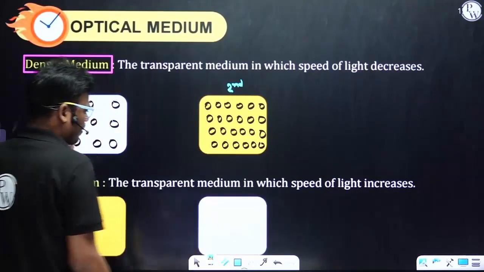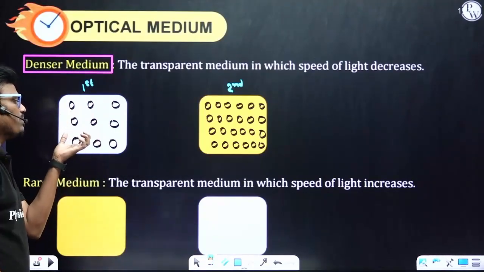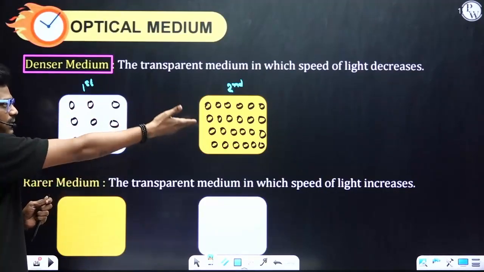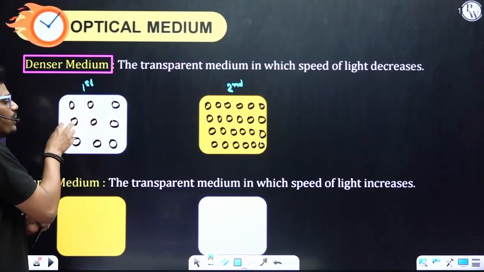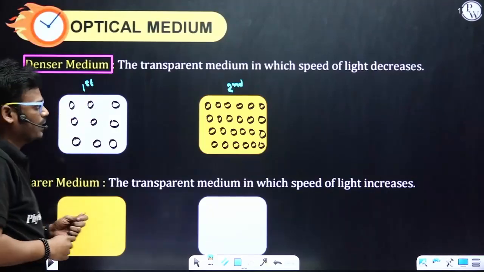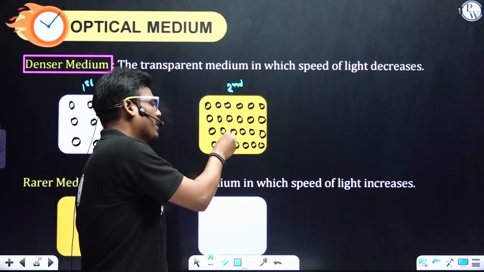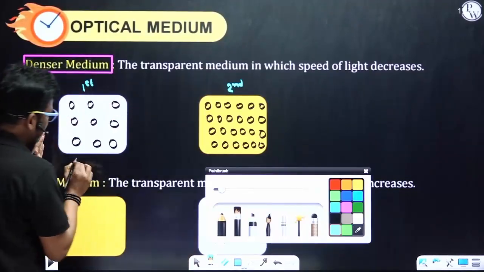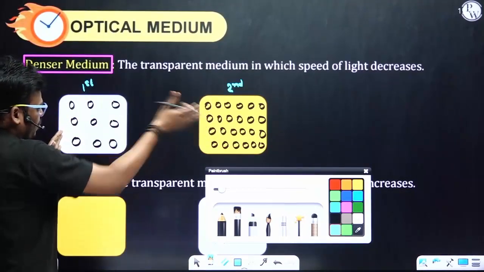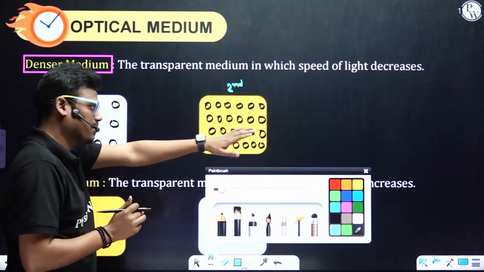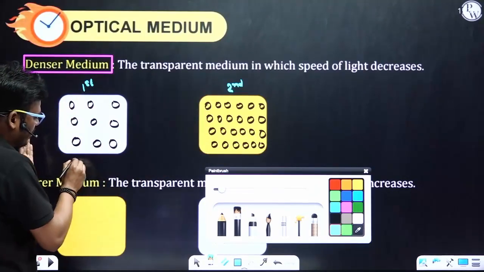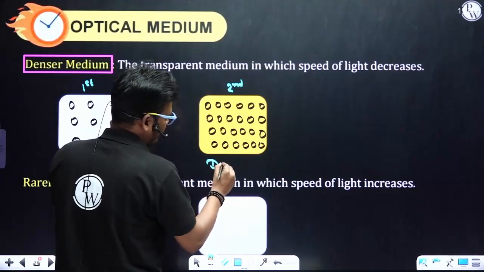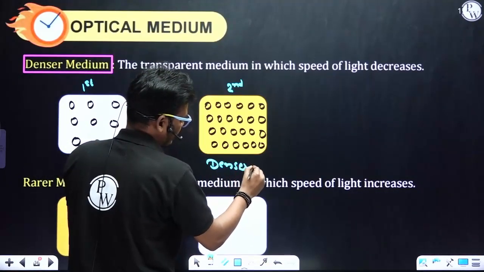So here you can see this particular medium, the density is less, because compared to the second one, here less number of molecules are occupied in the same amount of volume. But here, in the same amount of volume, there are more number of particles occupied. Therefore, in this particular case, this is less dense and this is more dense. So I can say this is a rarer medium and this is a denser medium.